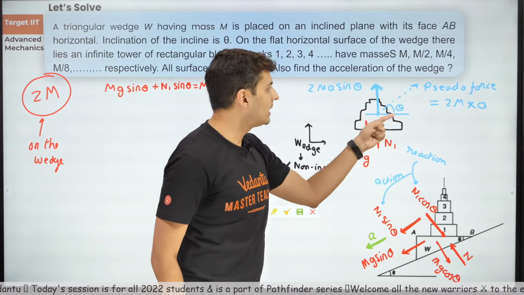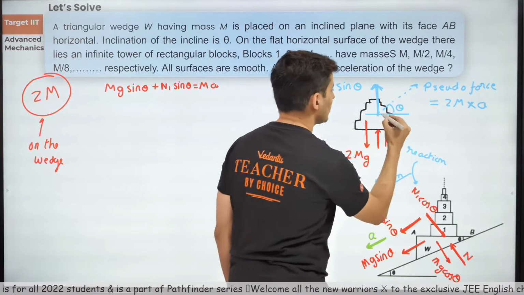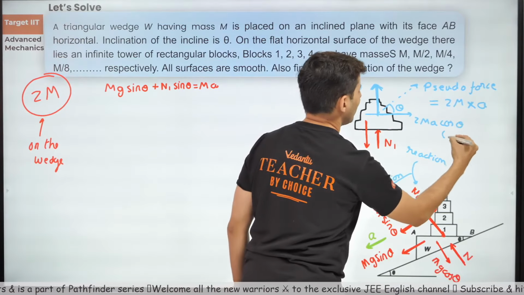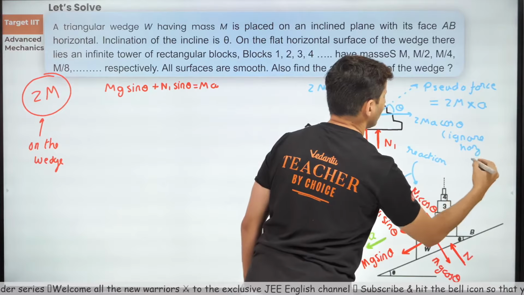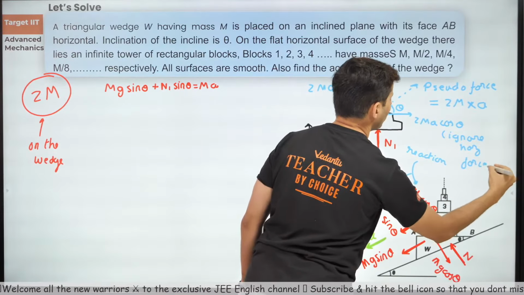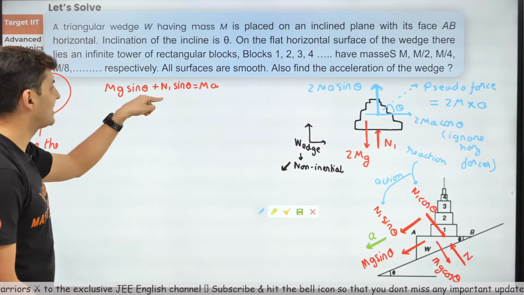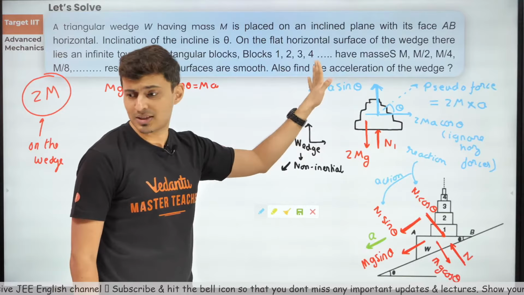This is the cos component, and this one will be the sine component. So this will be 2ma cos theta, which I am ignoring. Ignore horizontal forces. I'm just worried about vertical because I want to find n1. That is my main problem.